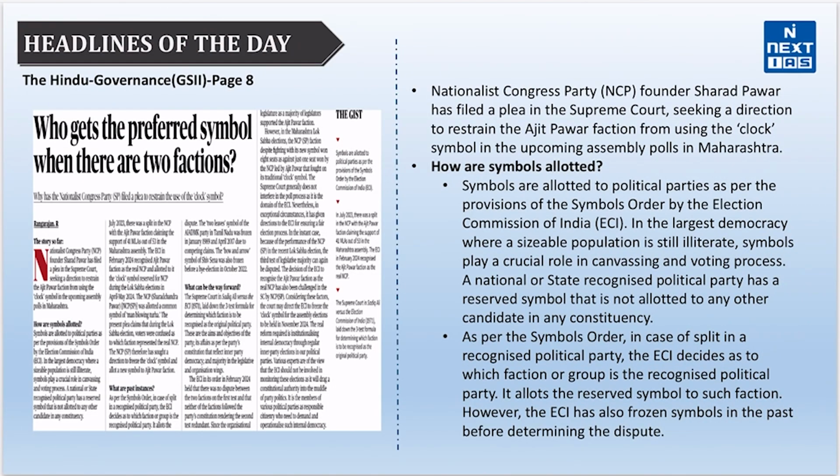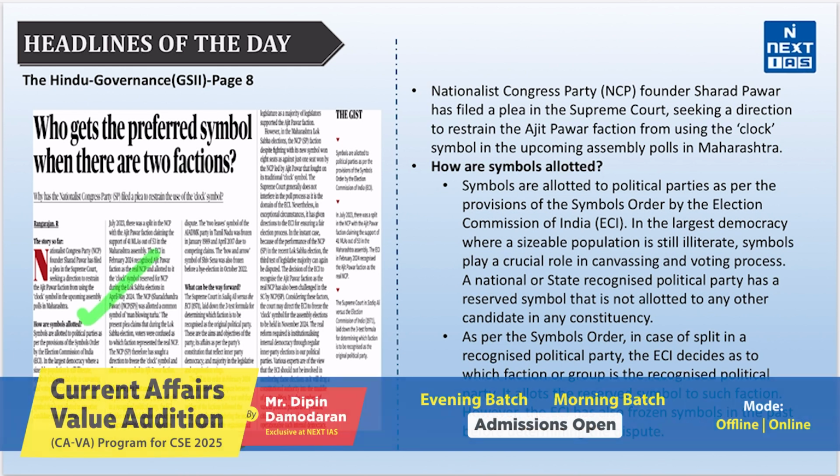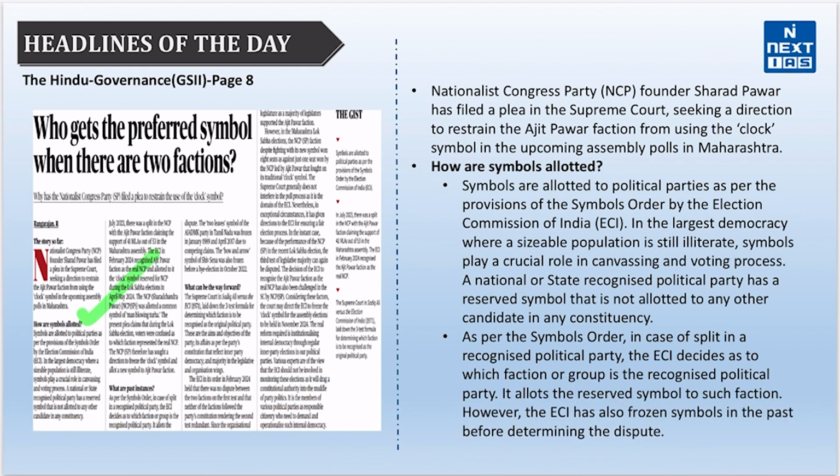Now, Sharad Pawar, founder of the Nationalist Congress Party, has filed a plea in the Supreme Court to prevent the Ajit Pawar faction from using the clock symbol in the upcoming Maharashtra Assembly elections. Now, let's know how symbols are allotted. The Election Symbols Order 1968 empowers the Election Commission to recognize political parties and allot symbols. Symbols are crucial for voter recognition, especially in a country with significant illiteracy.